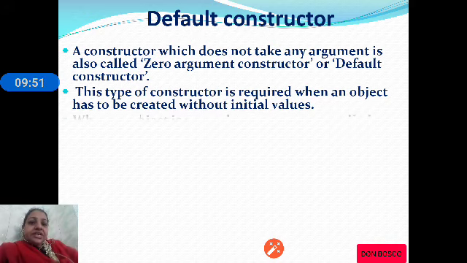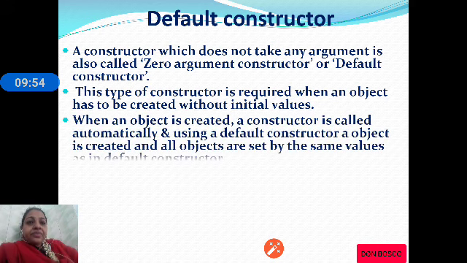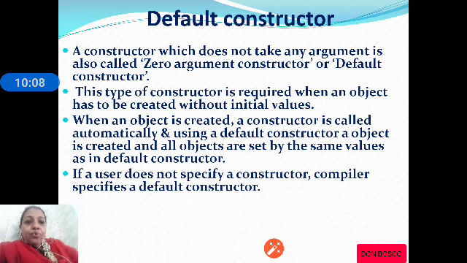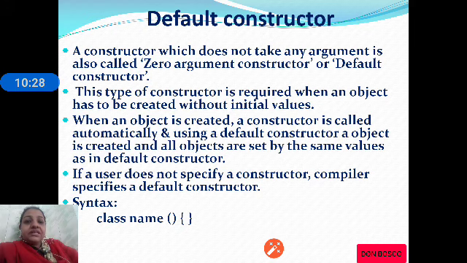It is used to initialize the values, and the default constructor will initialize all the objects with the same set of values. If we forget to define a constructor, the compiler will automatically create a default constructor. The syntax is the class name followed by no arguments. There will be no arguments used in the default constructor.